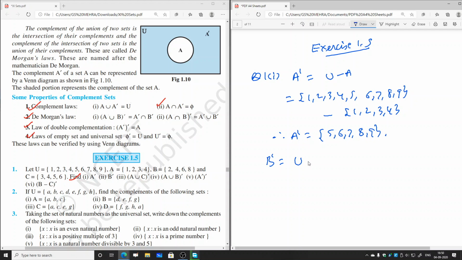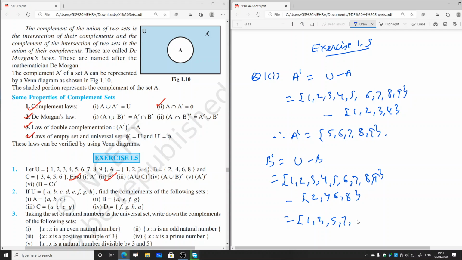B complement will be equal to U minus B. So this second part, B complement equal to U minus B, that is equal to 1, 2, 3, 4, 5, 6, 7, 8, 9 minus the elements of the set B, that is 2, 4, 6, 8. So what will remain is, from here we will remove 2. So we will get 1, then 3, 4 is removed, so the remaining will be 3, then 6 is removed, 5 will be there, then we have to remove this 8, 7 will be there and 9. So this will be B complement.